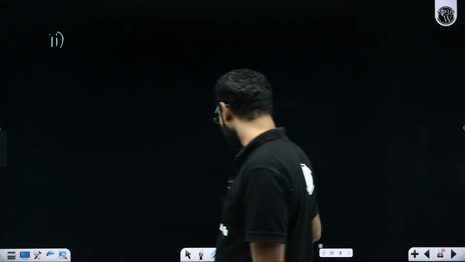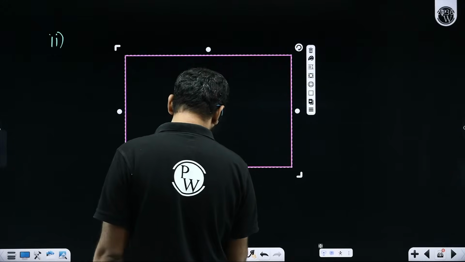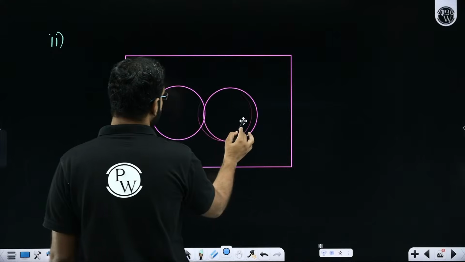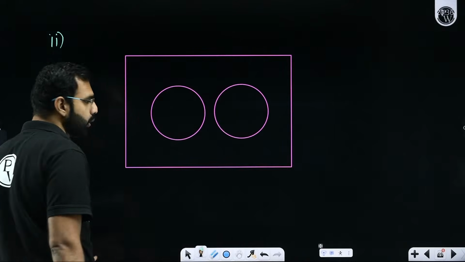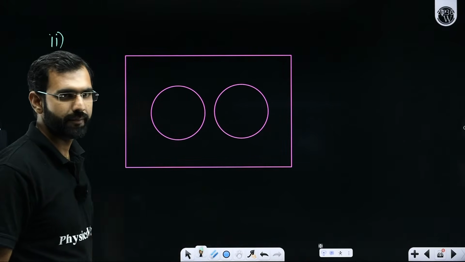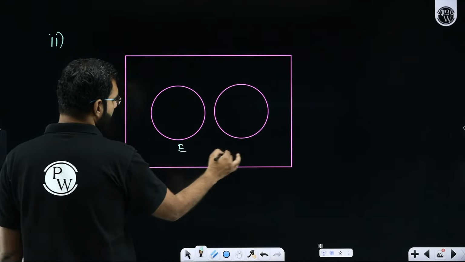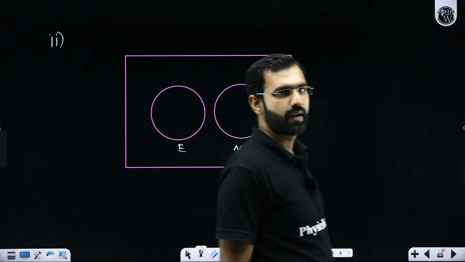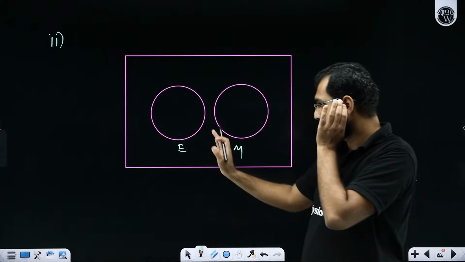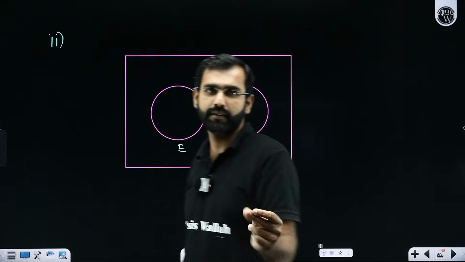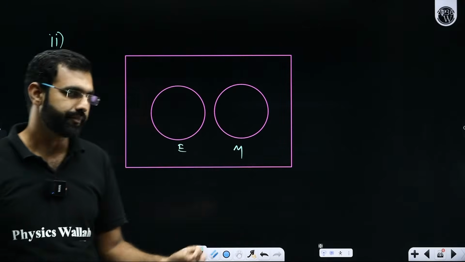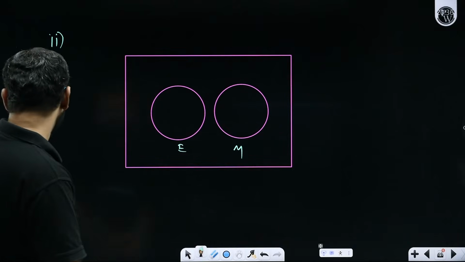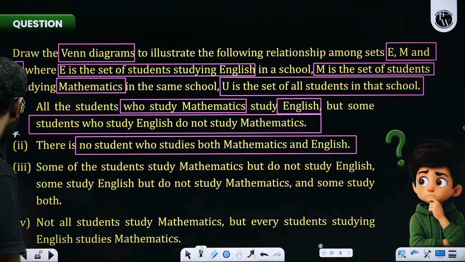What I'll say here is that this is your entire school, but there are people who like English and there are people who like maths, but they are totally, completely disjoint sets, which means people who like English and maths should be null, phi, void, nothing. Yes, because I need to ensure that people who study both English and maths should be zero. Getting it or not, everybody? With this, let's move towards the next question, the third one.